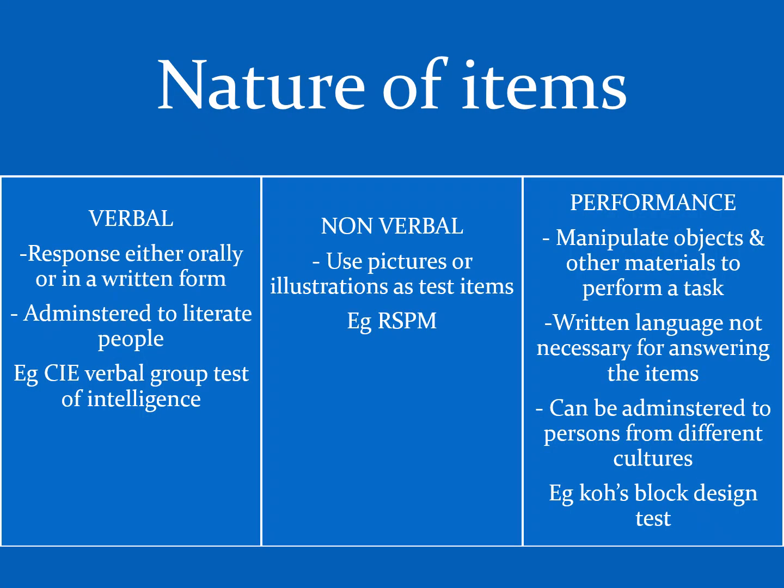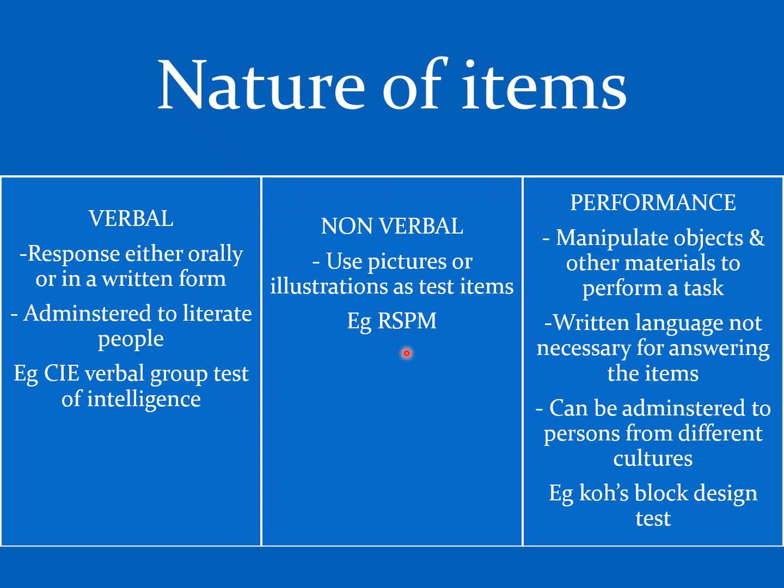Based on the nature of item, the intelligence test can be divided into verbal, non-verbal, and performance test. Nature of item means the type of questions that are there in the psychological test. Now the question can be in the form where the subject is required to read it and write the answer. That will be considered a verbal test. For the verbal test, it is required that the subject is literate, because the subject needs to read and write the answer.